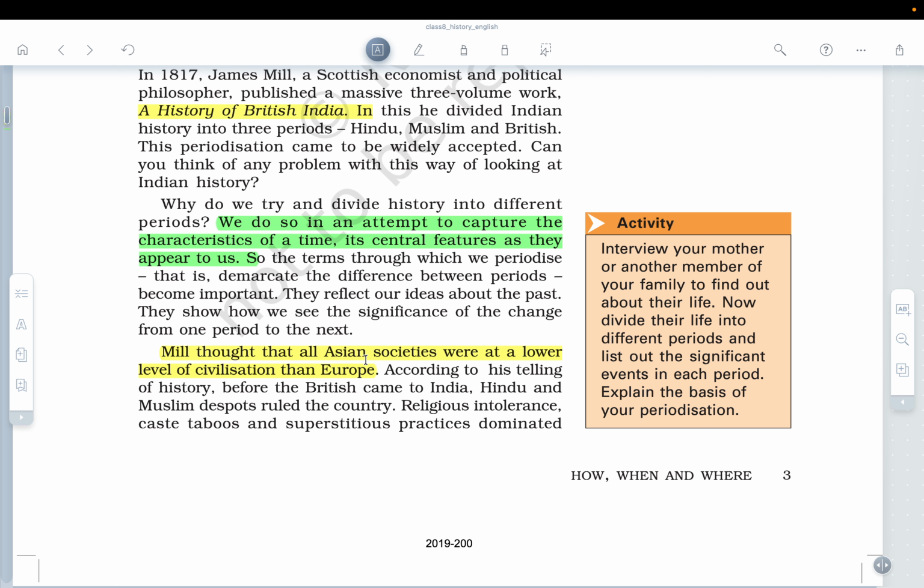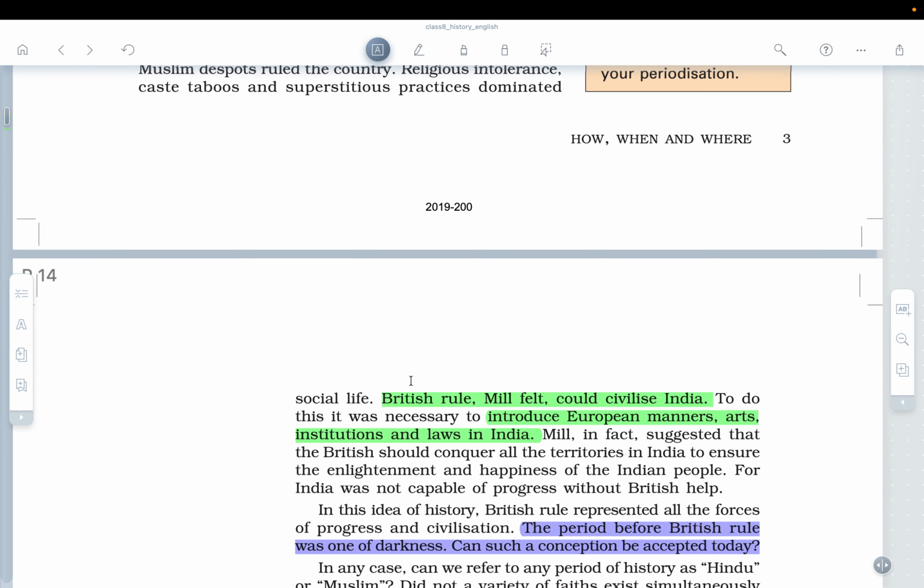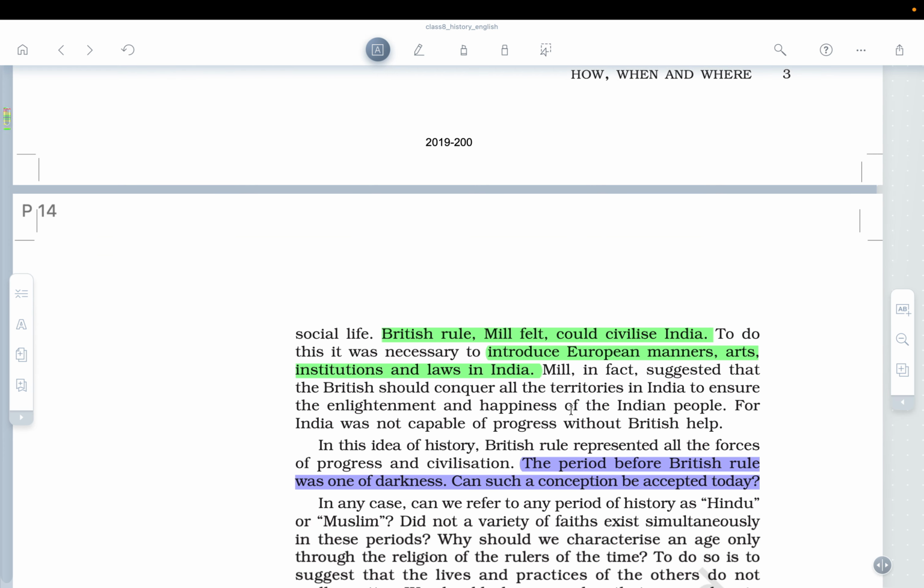So that was the white notion created by the British people, specifically highlighted by Mill, that Asian societies were at a lower level of civilization than Europe. According to his telling of history, before the British came to India, Hindu and Muslim despots ruled the country. Religious intolerance, caste taboos, and superstitious practices dominated. British rule, Mill felt, could civilize India. To do this, it was necessary to introduce European manners, arts, institutions, and laws in India.